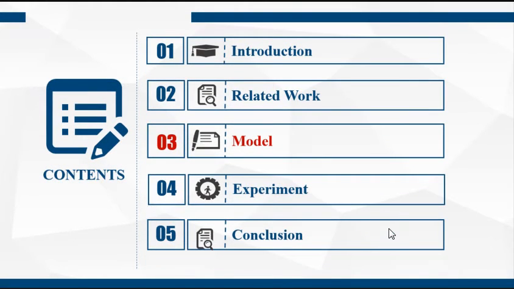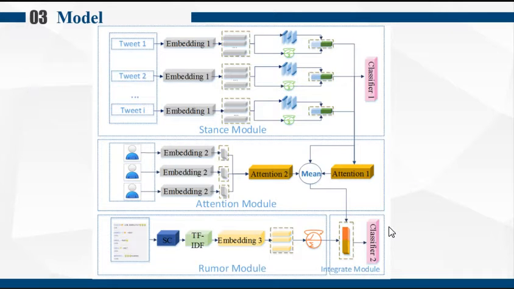We propose a model with a hybrid stance attention mechanism to make full use of the user's stance information. Our model consists of 4 modules: stance module, attention module, rumor module, and integrate module. In our model, first, tweet-level stance representations are learned in the stance module. Second, the hybrid attention mechanism is leveraged to construct the event-level stance representation.